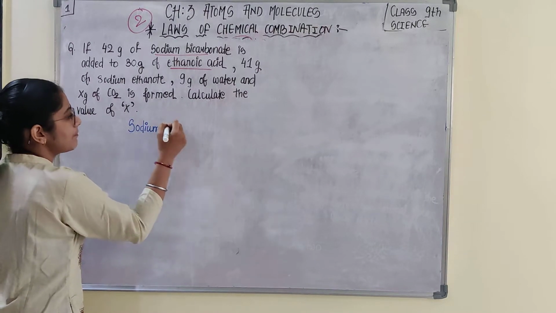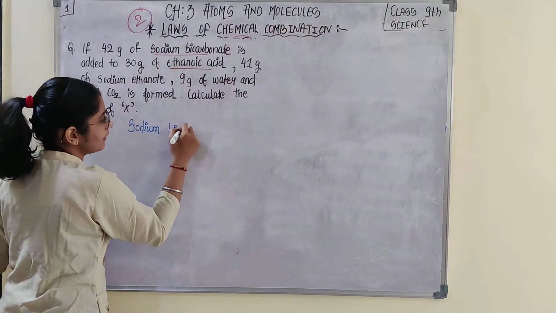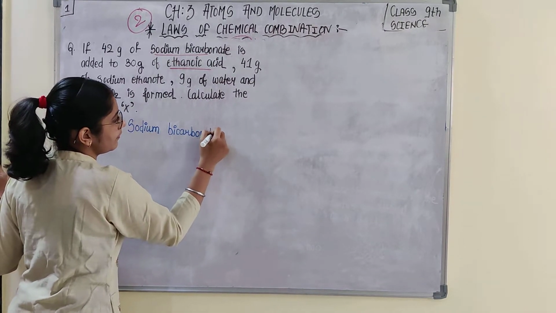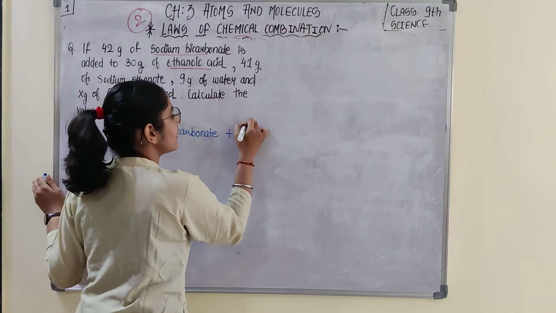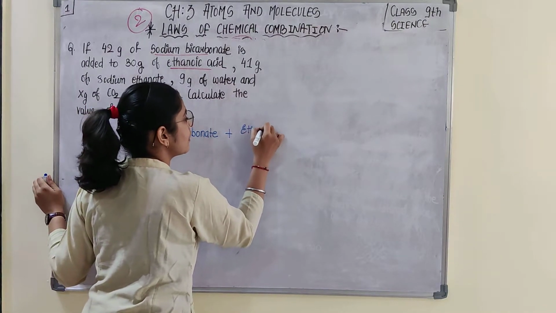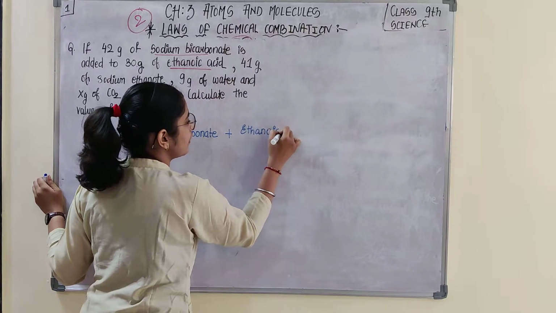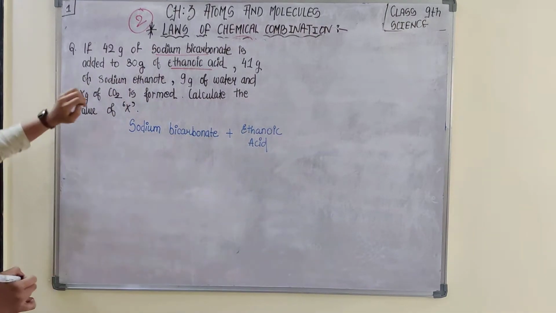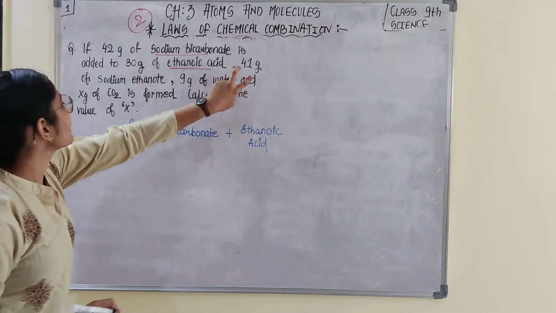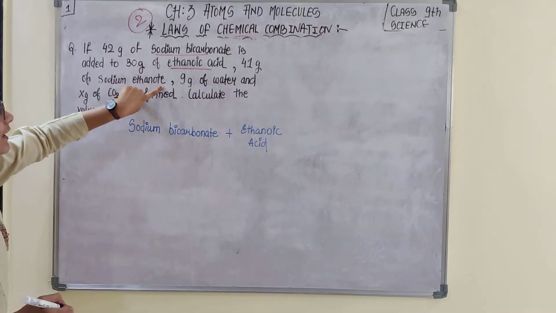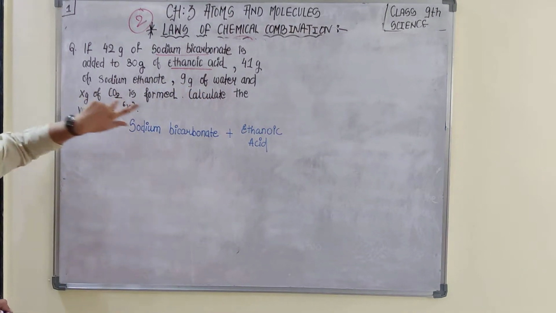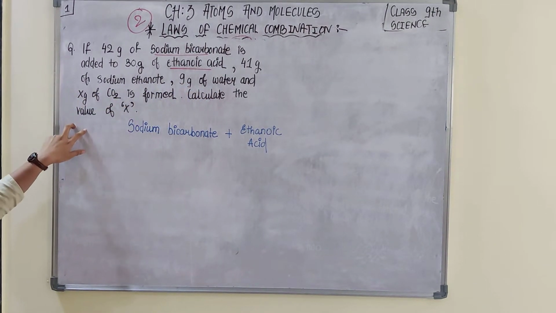Sodium bicarbonate is reacting with ethanoic acid. 41 gram of sodium ethanoate, 9 gram of water and x gram of carbon dioxide is formed. Calculate the value of x.